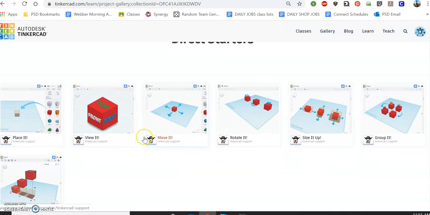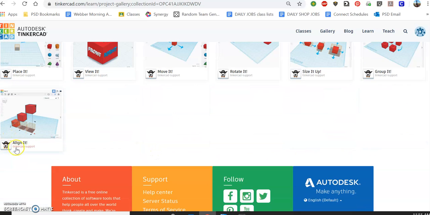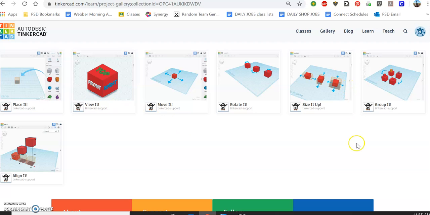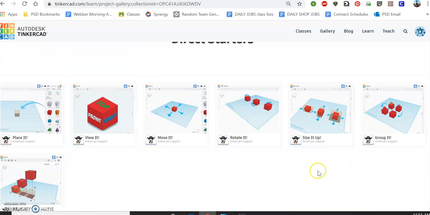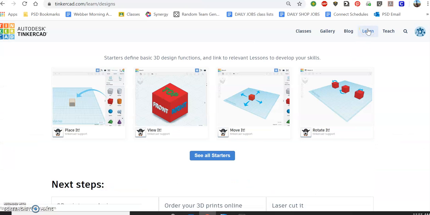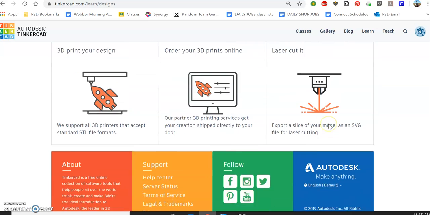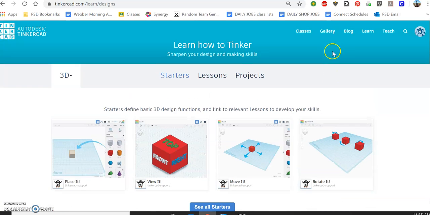The starters will show you how to do the basics of placing it, viewing it, moving it, rotating it, sizing it up, grouping it, and finally aligning it. And if you can do these things, you can do almost anything. Once you've gone through the tutorials, either the ones that are given to you in the beginning or through the Learn button, you can then go and do some of the projects. And the projects are amazing. There's a lot of fun ones in there.